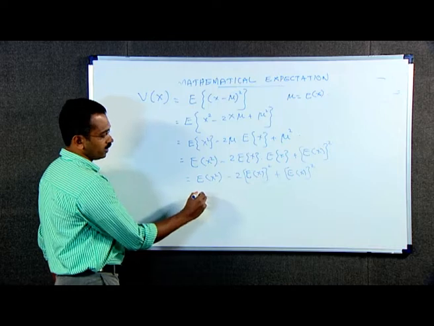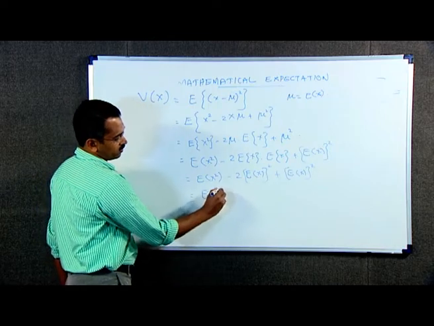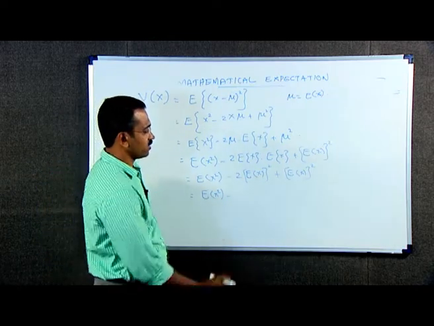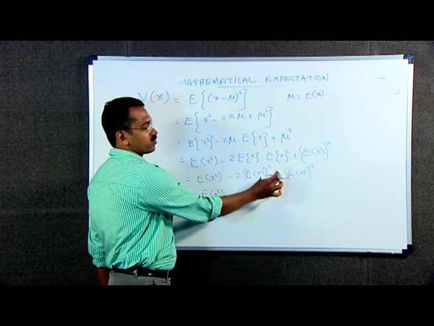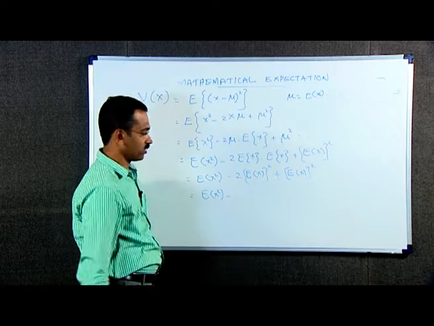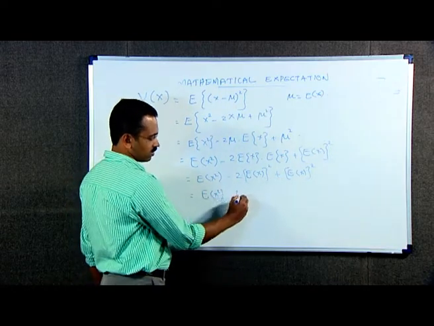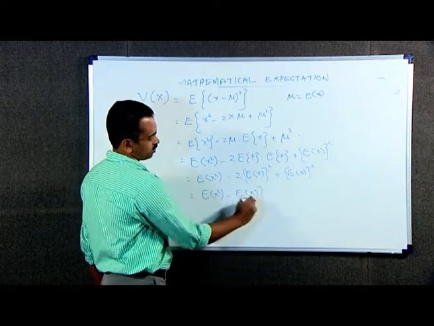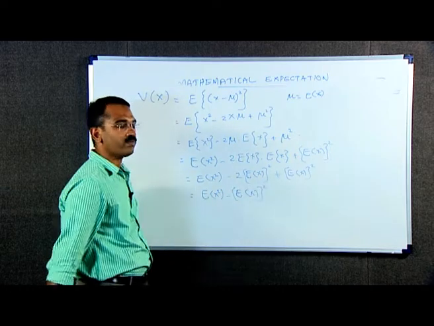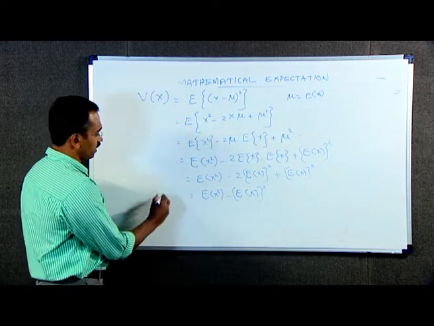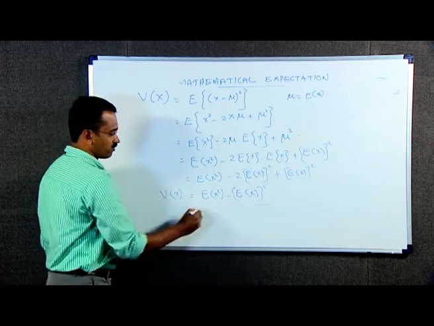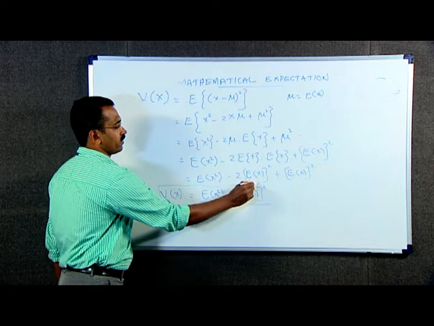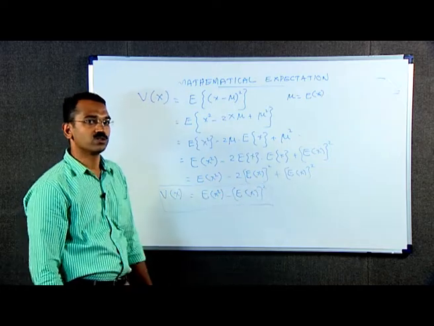This is equal to E of x square minus 2 times E of x whole square plus 1 E of x whole square, which is minus 1 E of x whole square. That is, variance of x equals expectation of x square minus expectation of x the whole square.